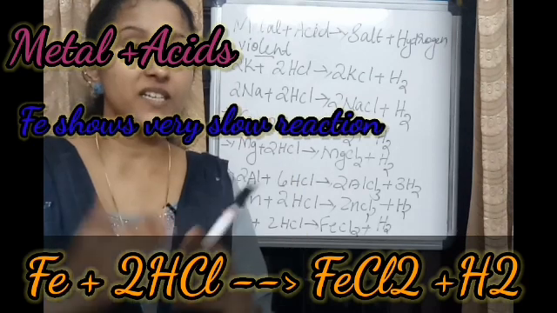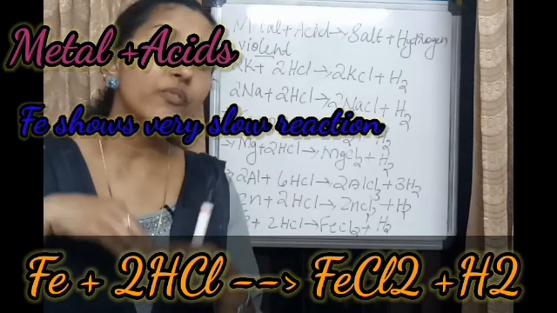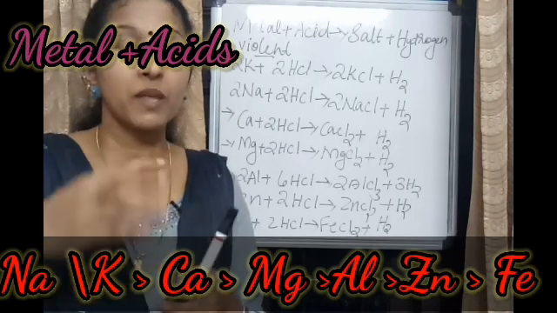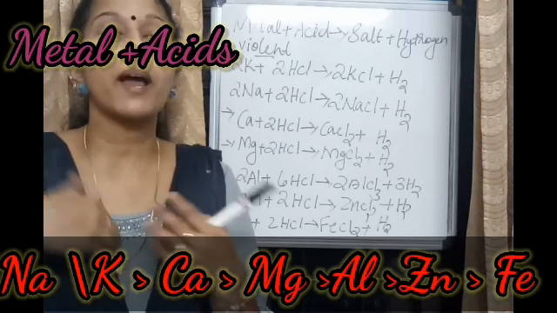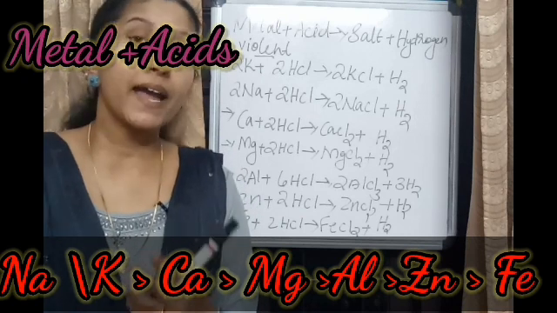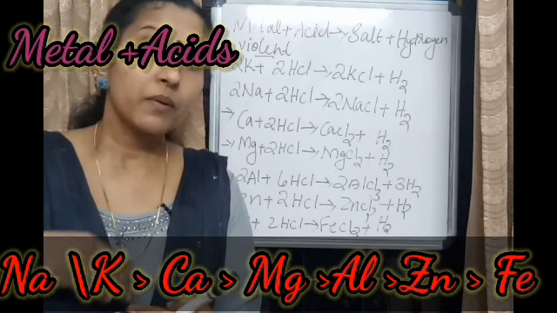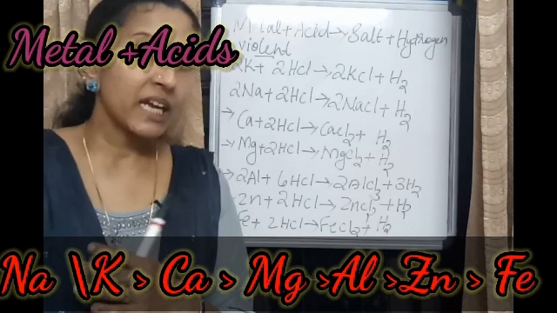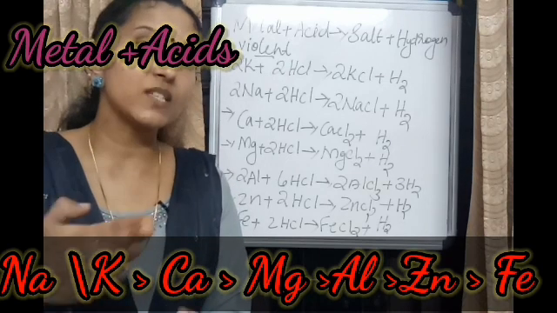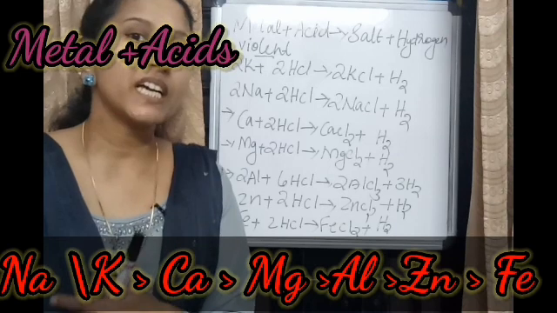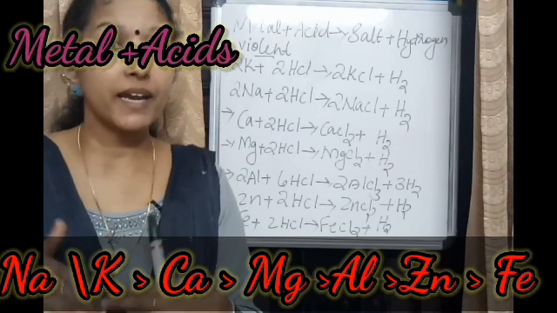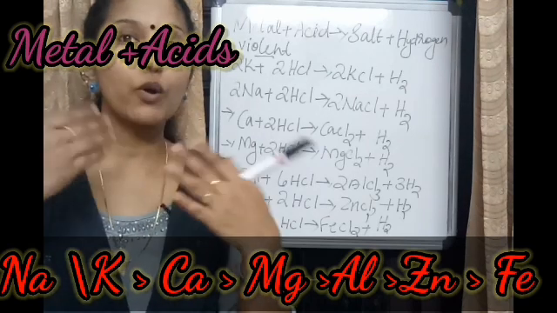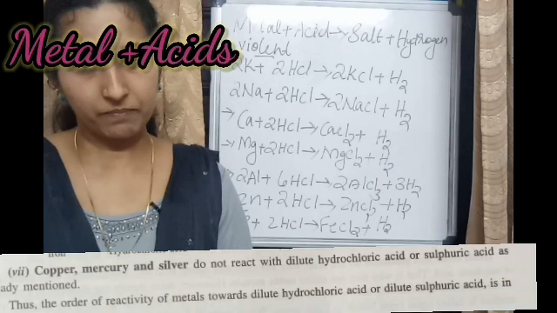Sodium and potassium show a vigorous reaction with acid. Calcium also shows a vigorous reaction, but less vigorous than sodium and potassium. Magnesium reacts quite rapidly with hydrochloric acid. Aluminium-acid reactions are slow at the beginning, but once the oxide dissolves, you can see the increase in the reaction. Zinc reacts slowly with acid, and iron very slowly.